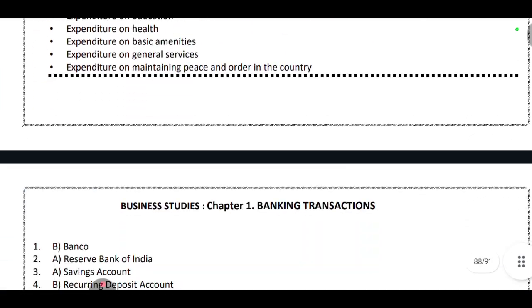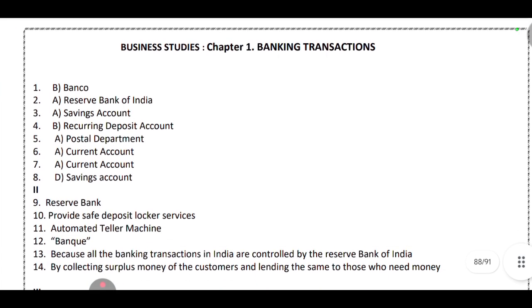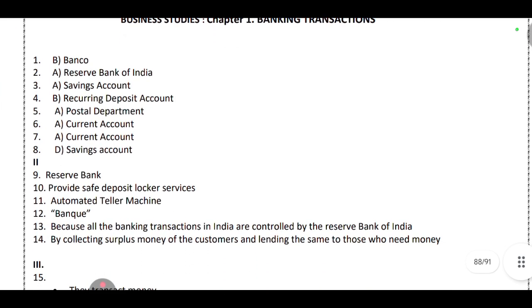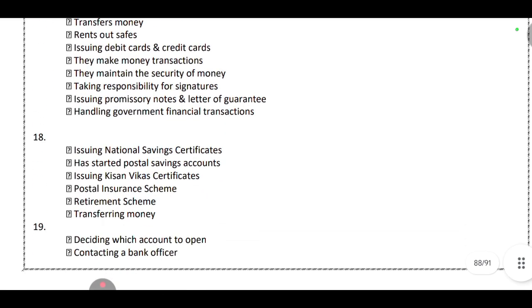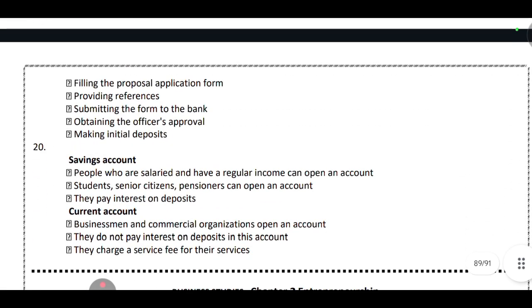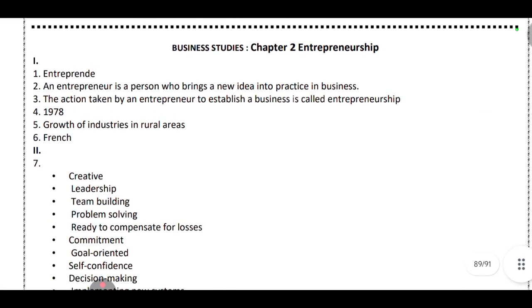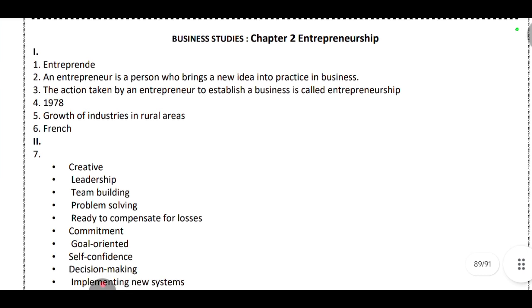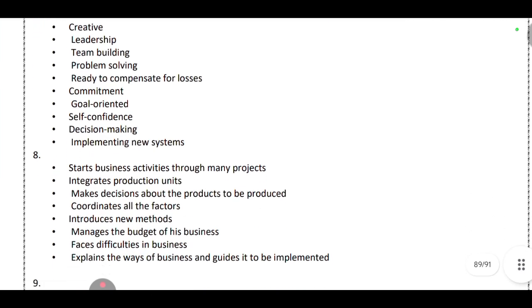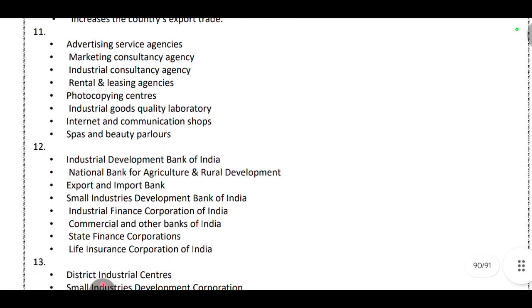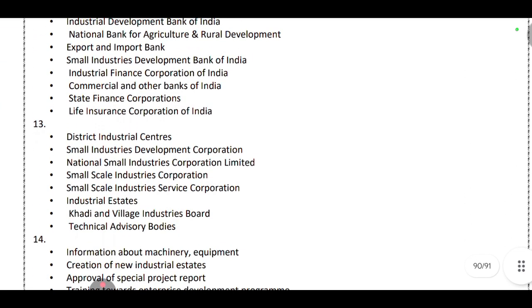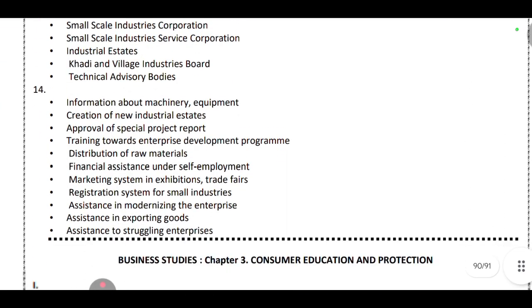So coming to the business studies, first chapter, banking transactions. So these are the answers to that. These are the answers for the first chapter from business studies, banking transactions, and this is the second chapter, business studies entrepreneurship. So these are all the answers for MCQ, 1 mark questions, 2 marks questions, and also for the 3 marks and 4 marks questions.